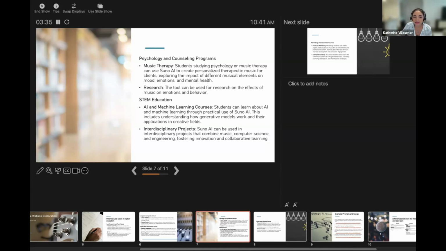In STEM and education, you can definitely use this to analyze, like I mentioned before, the AI aspect of it and the behind the scenes, the algorithms that it's using, and kind of dive into that.